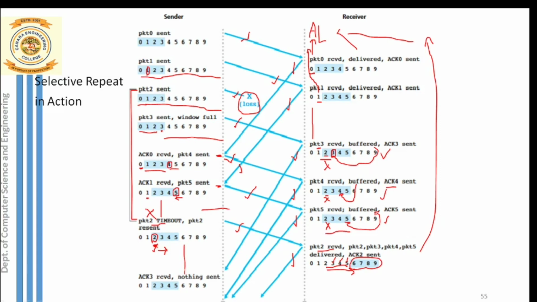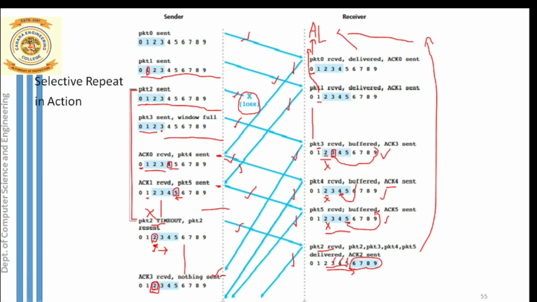ACK2 has not arrived. Instead, what is arriving here? You can see at this stage one ACK is arriving. Which ACK is that? It is for packet 3. ACK3 is arriving. So even if ACK3 is arriving here, can our sender slide his window? He cannot slide his window. Why? Because he is waiting for ACK2. Unless and until ACK2 arrives, even if ACK3, 4 and 5 arrive, he cannot slide his window by one position. And the sliding window is stuck here because of ACK2, packet 2.